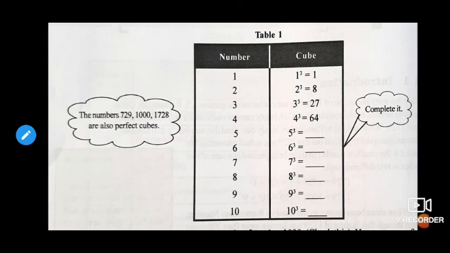Here, if you see, after cubing a number we get 4 cube 64, 3 cube 27. Like this, 1, 8, 27, 64, all these numbers are called perfect cubes. What we call a perfect cube is a number we can express as the cube of another number. For example, 27 we can express as 3 cube. Then that number is called a perfect cube number.